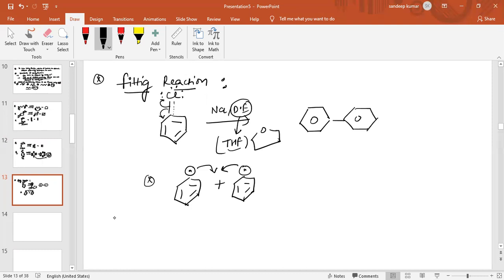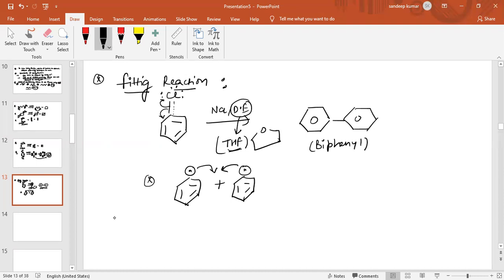So which dry ether do we use? Tetrahydrofuran. Why do we use THF? It is clear to all of you: THF has a higher boiling point than dry ether, because high temperature is required for the breaking of the carbon-chlorine bond. So by the Fittig reaction we prepare biphenyl.